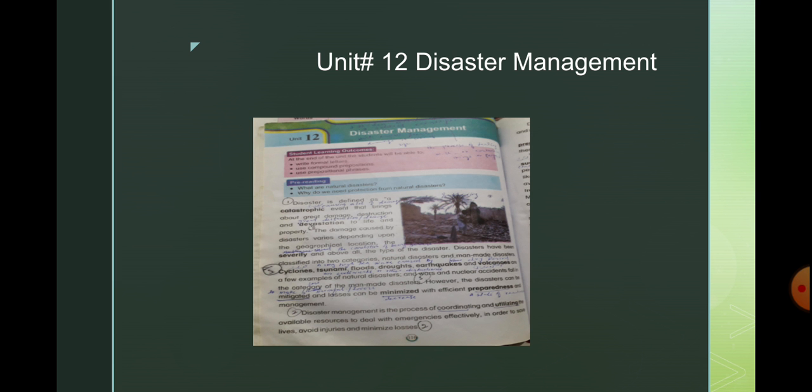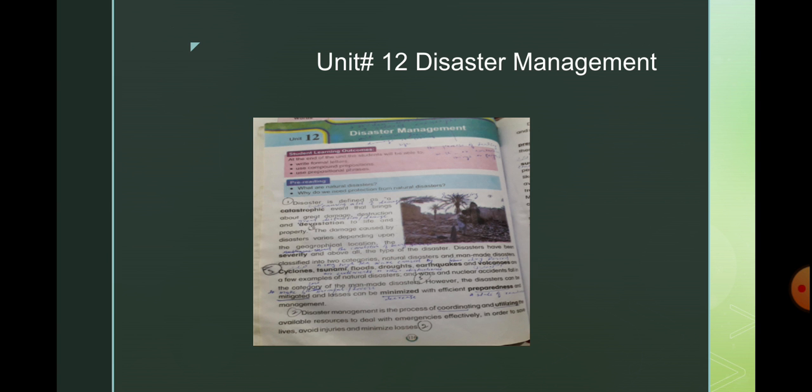First you will know about natural catastrophes and man-made catastrophes. So in this chapter, let's begin with paragraph number 1. Disaster is defined as a catastrophic event that brings about great damage, destruction and devastation to life and property.